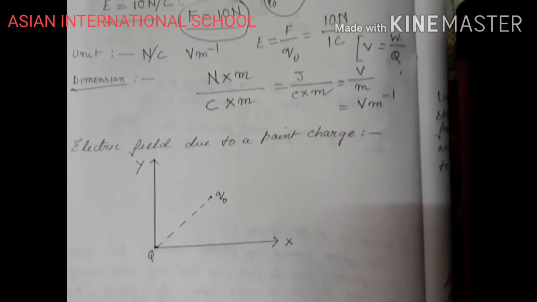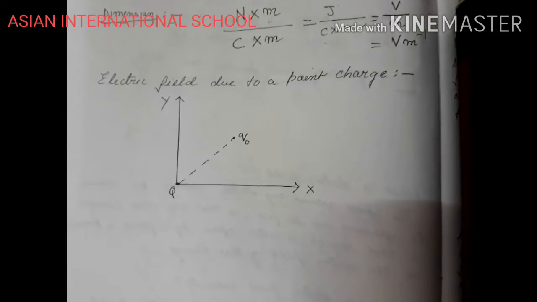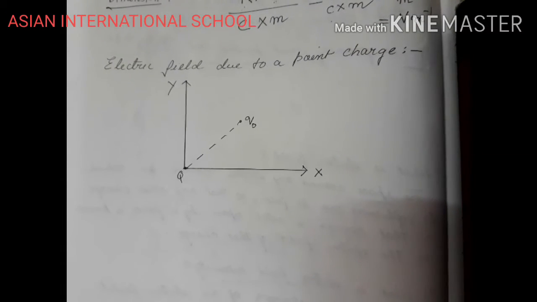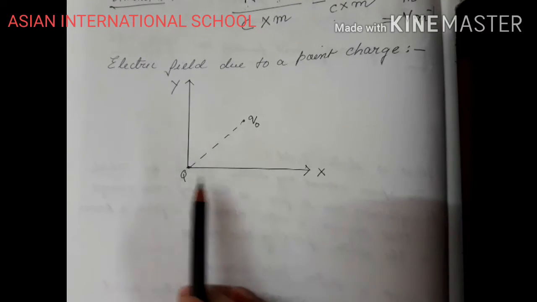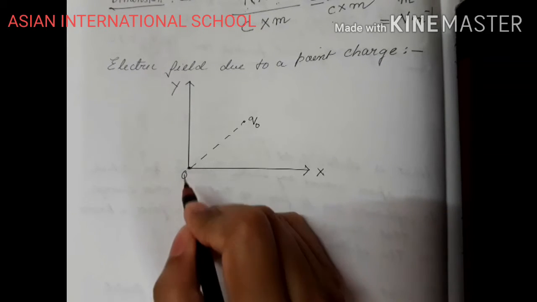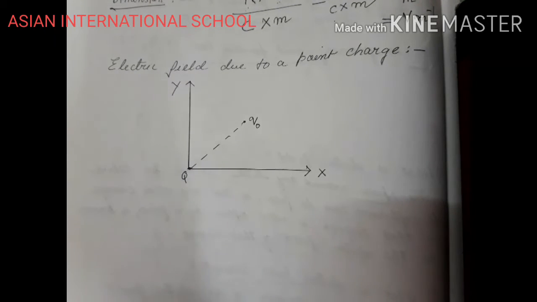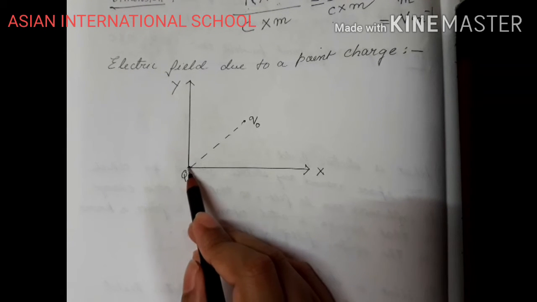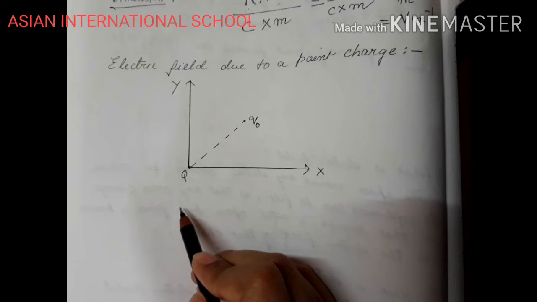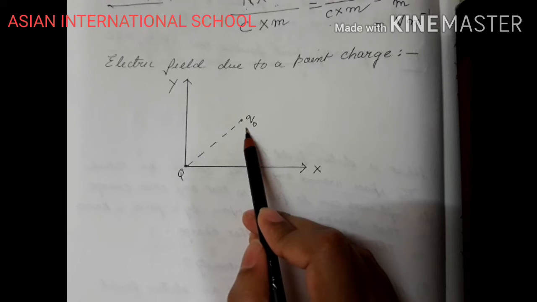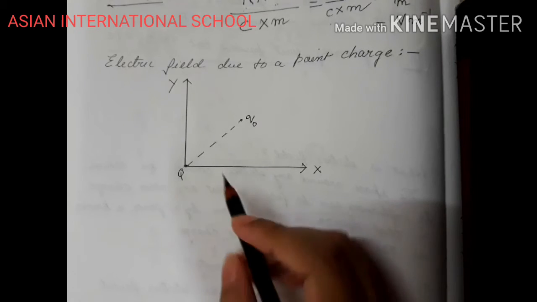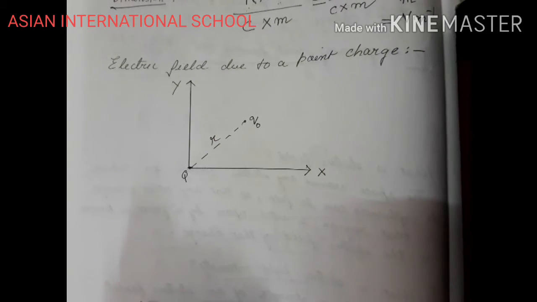Okay. Now we are going to find electric field due to a point charge. How much is the electric field which is acting for a point charge? So here I am taking an xy plane, and at the origin of the xy plane I am keeping a charge q, right? Now I need to measure electric field for this charge q. So what will I do? I will bring a test charge. So I have done so. I have brought a test charge, and the separation of the test charge from the source charge is r, right?